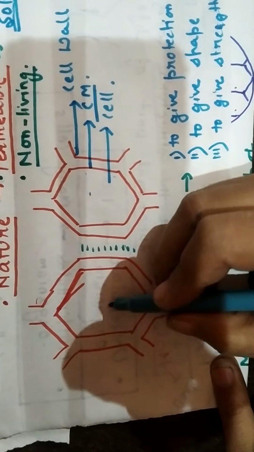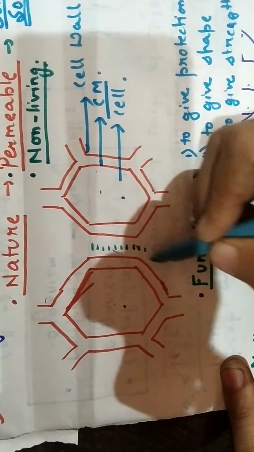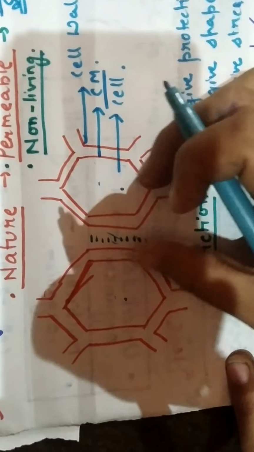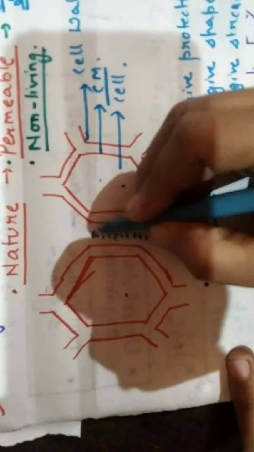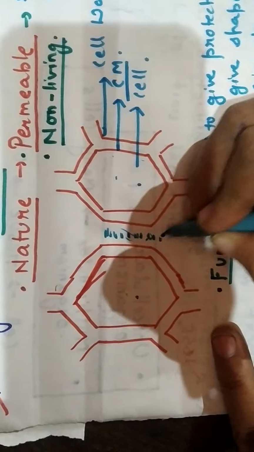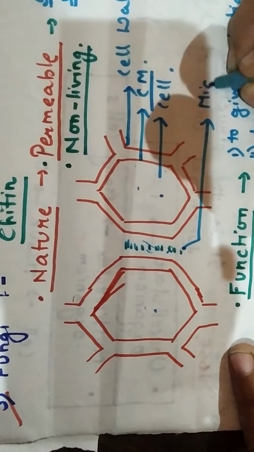Here we can see it also holds two of the cells together. Here we can see this is one cell and this is another cell. Both the cells are covered by the cell wall and these cell walls hold both of the cells together. In the middle of both of the cell walls there is middle lamella present. It also helps in holding two cells together. This is middle lamella.